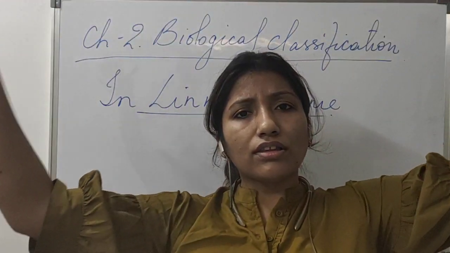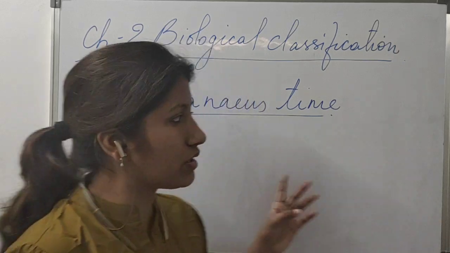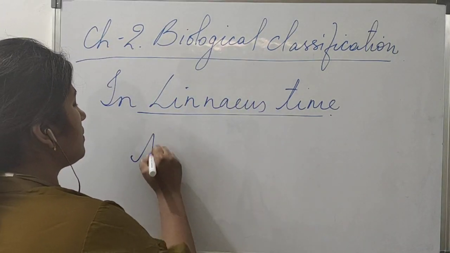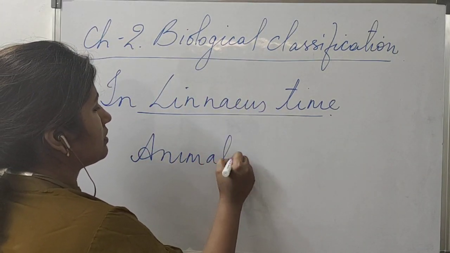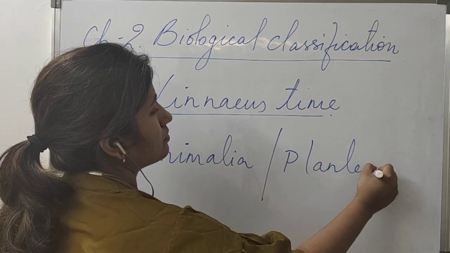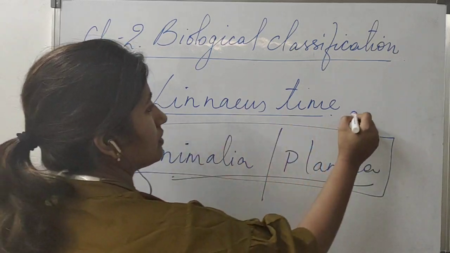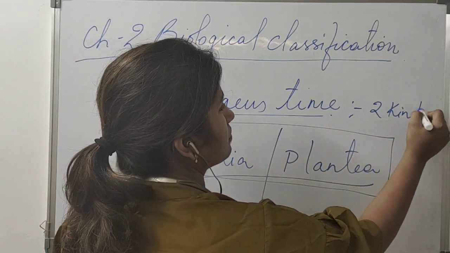That means for all the organisms, only 2 kingdoms were made, that is Animalia and Plantae. So this is the 2 kingdom system we say.